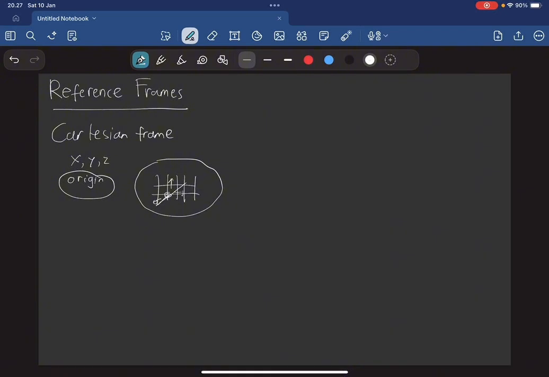It allows us to specify where an event happens. In order to specify when something happens, we also need a time coordinate. A reference frame is a coordinate system for both space and time. It consists of x, y, z, and the t axis. We can extend our notion of concreteness by imagining that there's a clock at every point in space. So you see this, there's a clock here. Imagine one in every point.